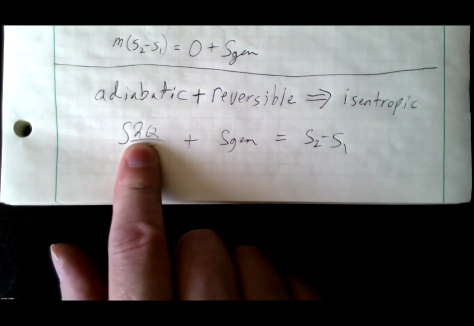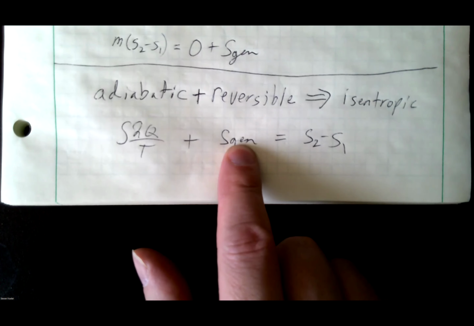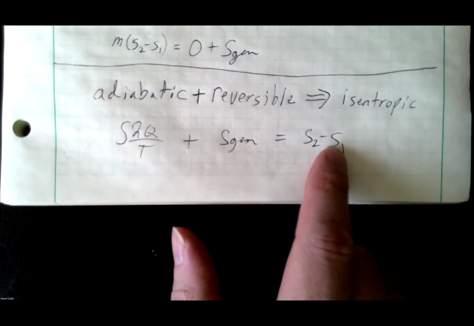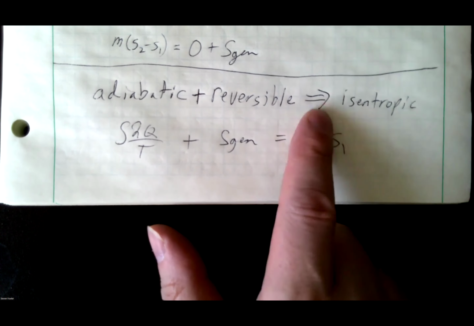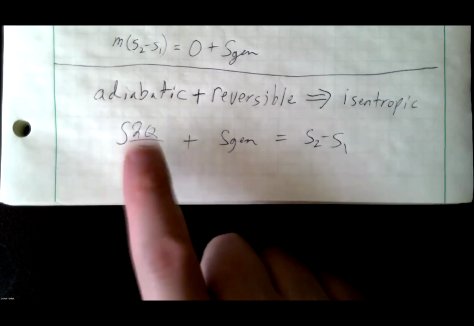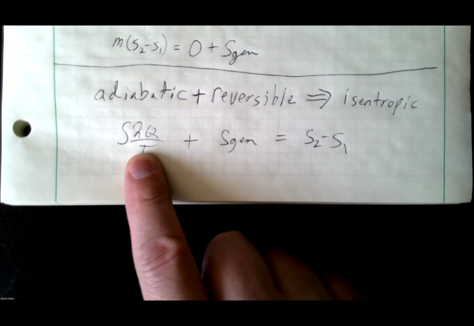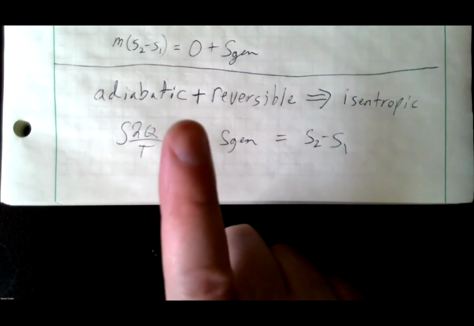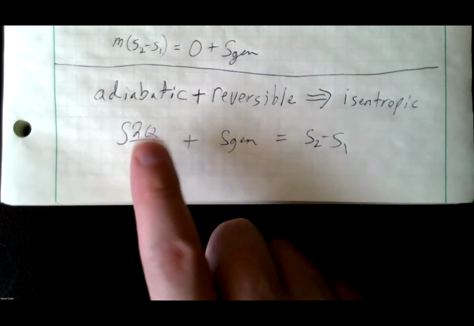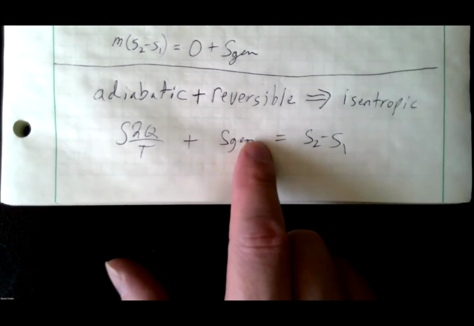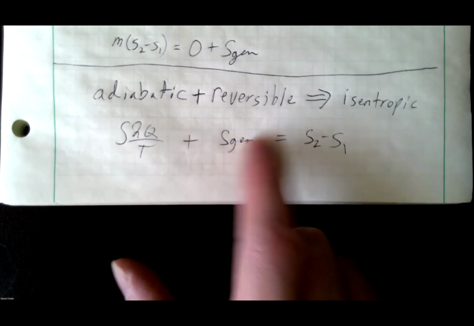So if this is 0 and this is 0, then this is 0. This change is 0. Now, the reason I'm drawing an arrow is notice that this could be negative. I'm going to let that sink in for a second. I'm pausing for dramatic effect. Notice that this could be negative. This can be negative. Now, this can only be positive to the best of our knowledge. We don't think we can destroy entropy. We think we can only generate it.